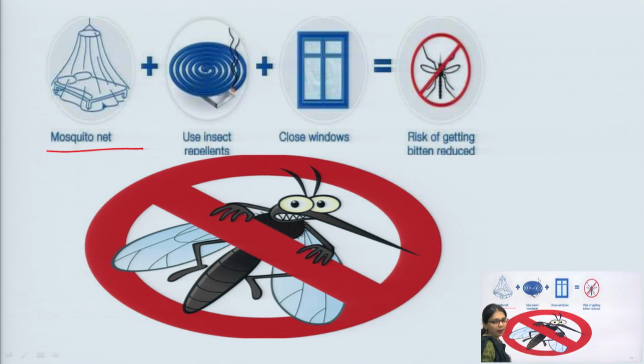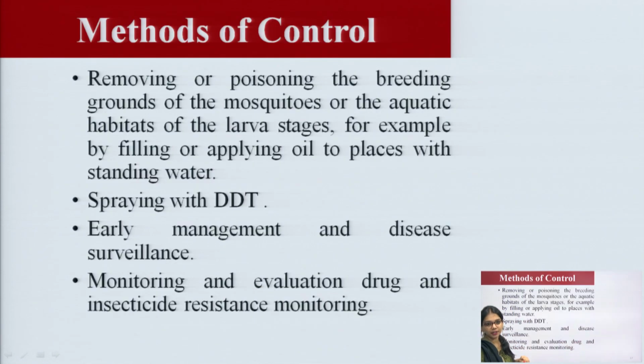It will prevent the biting of mosquitoes. And the next one is to use insect repellent. You can see here the insect repellents. As I told you, by spraying DDT where the standing water is, or where there is an excess of water, we can spray the DDT.